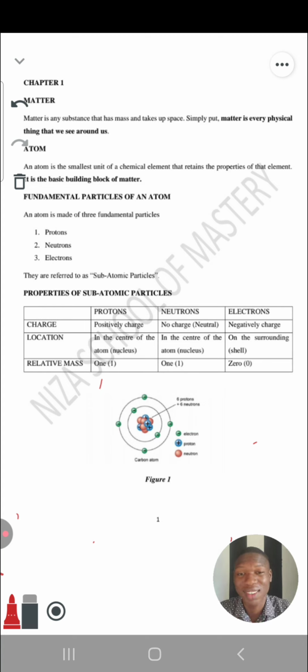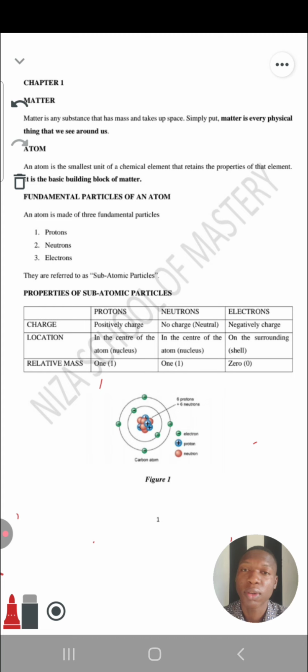So atom is the smallest and the foundational, the basic unit of every substance. So that's why it is quite important for us to study atom. Are you getting it now? That's why the first topic we need to understand under chemistry is the study of atom. You need to understand atom.